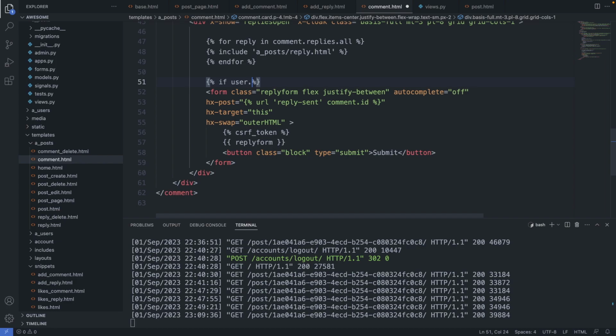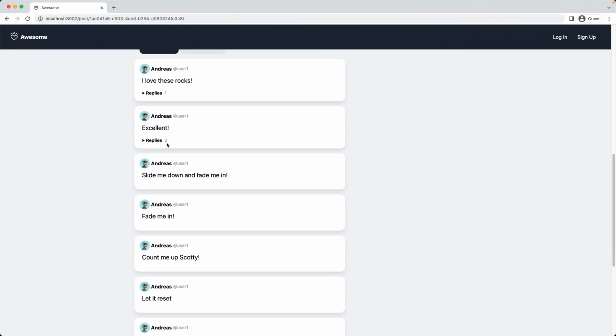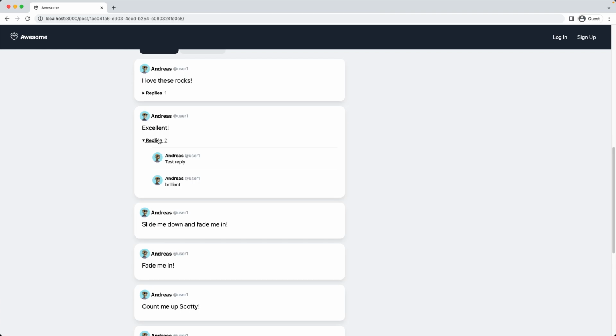If user.is_authenticated, show this form, and we close it. Save this file, back to the browser, refresh, and the input field is gone. Nice.